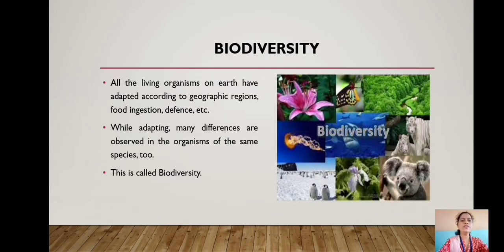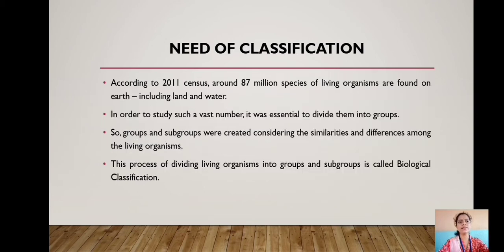Students, what do you see in this picture? Yes, this picture shows a great variety of plants and animals. Each living thing is different from one another with respect to their habits, habitats and characteristics. They show adaptation according to geographic regions, food ingestion, defense, etc. While adapting, many differences are seen in the organisms of the same species too. This is called biodiversity. Let's study need of classification.